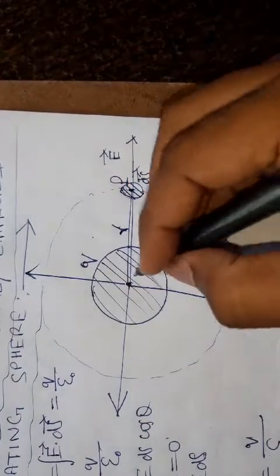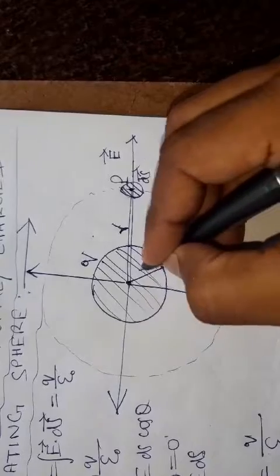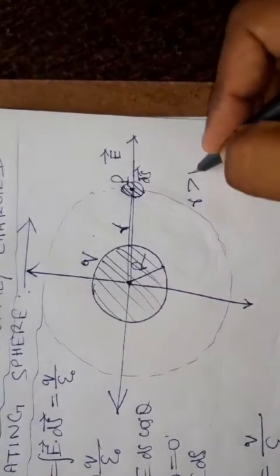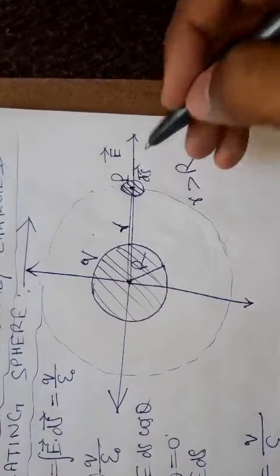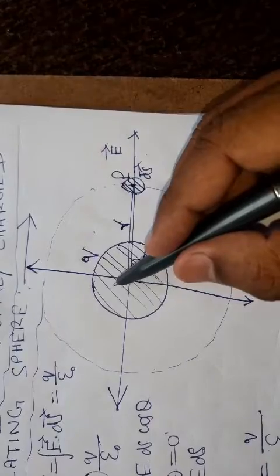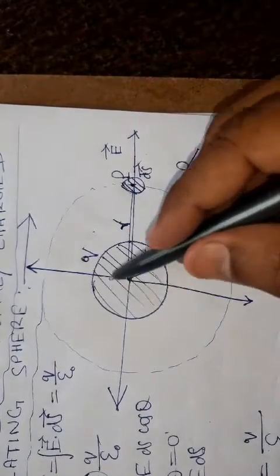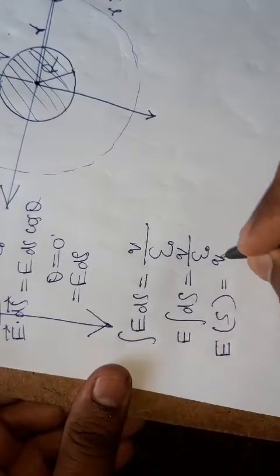I want to tell you that this is the original sphere having radius capital R. Here r is greater than R. It means our point P is situated outside this insulating sphere. Here we can write q upon epsilon naught.